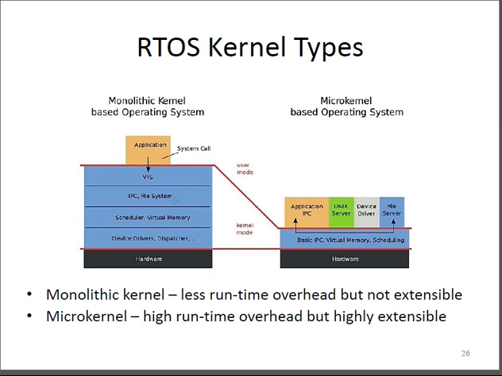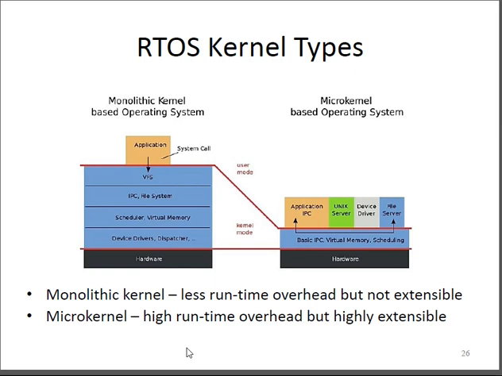Here you cannot do that, but it needs less time because a single address space is needed. Here you need multiple address spaces. So in the monolithic operating system and the microkernel, the upper part is user mode and the central part is the kernel mode. So this is what we show with respect to the monolithic kernel and the microkernel.